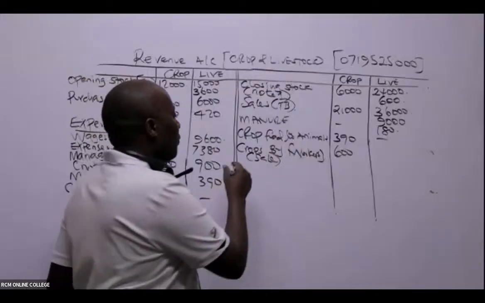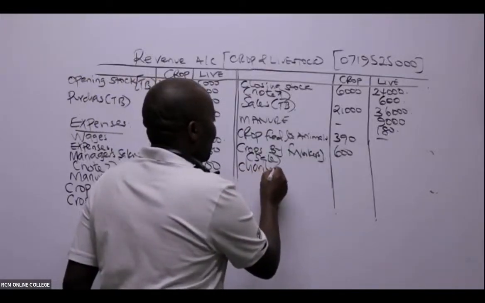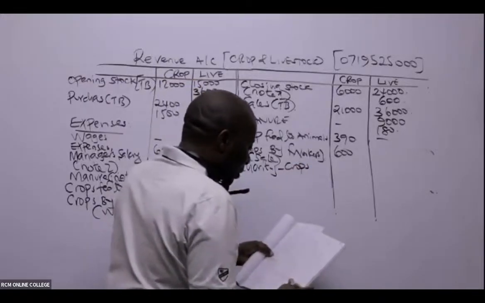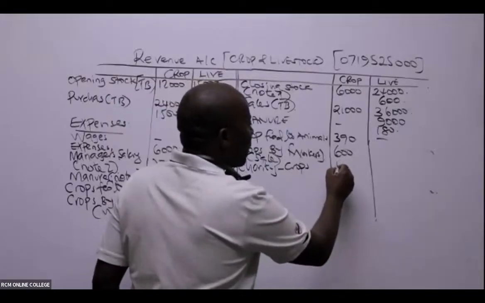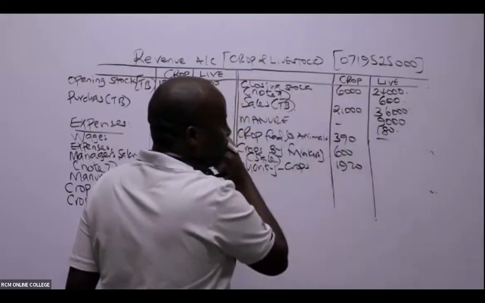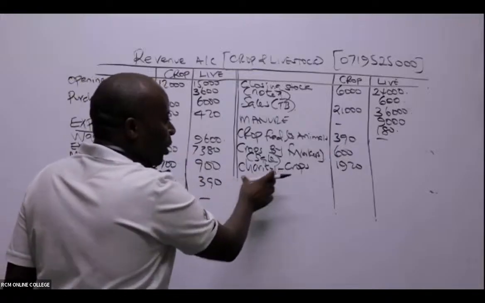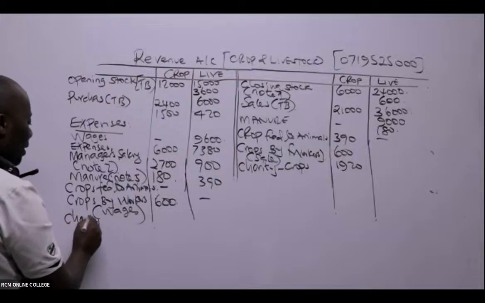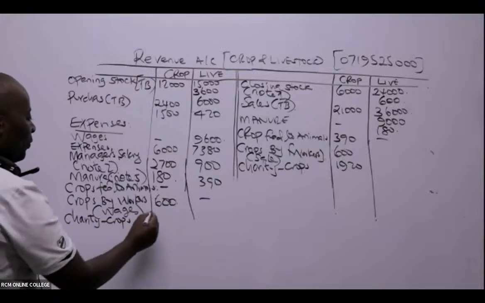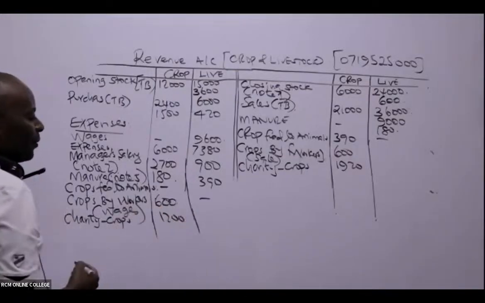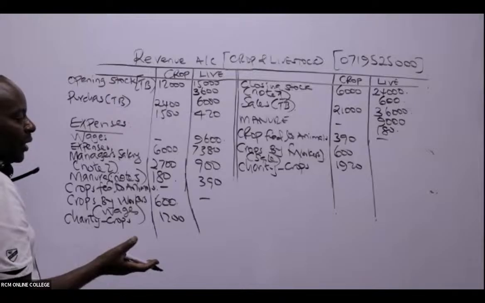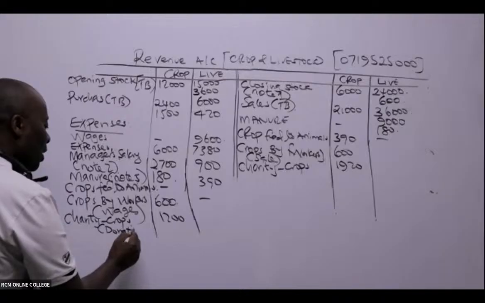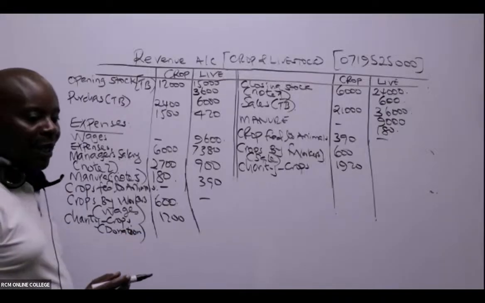So in this case, we have here charity crops. How much? 1,920, for crops alone. Our figures are in thousands, remember. So remember, this is a donation which has to be expensed here. So charity crops, we have in this case here, 1,200. Is it livestock that we donated? If I were you, I would write in brackets here, donation, and I can even write the note number.